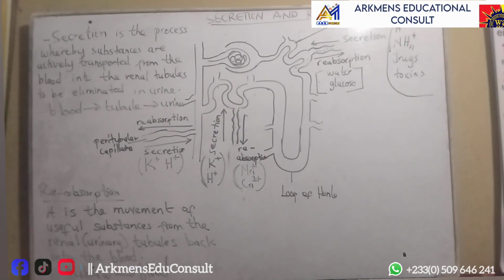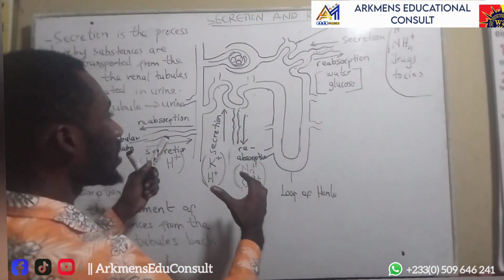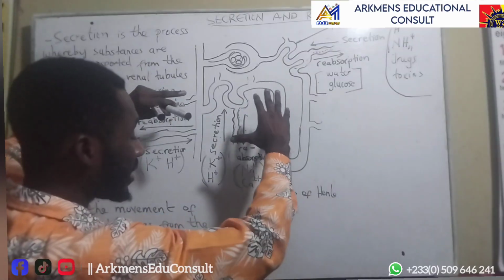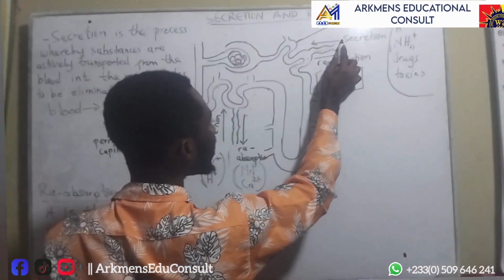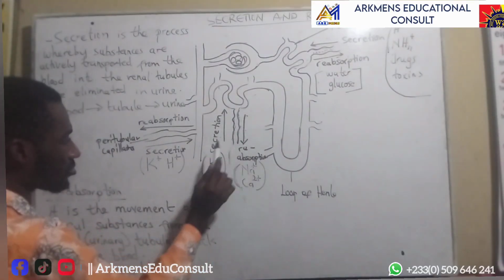Now, let's see what happens. I've done some diagram. This is actually the nephron of the urinary system, found in the kidney, how it works, and its parts. Now, you see that I've done an arrow here, and I've done an arrow here. Also, over here, I've done one arrow down, one arrow up.